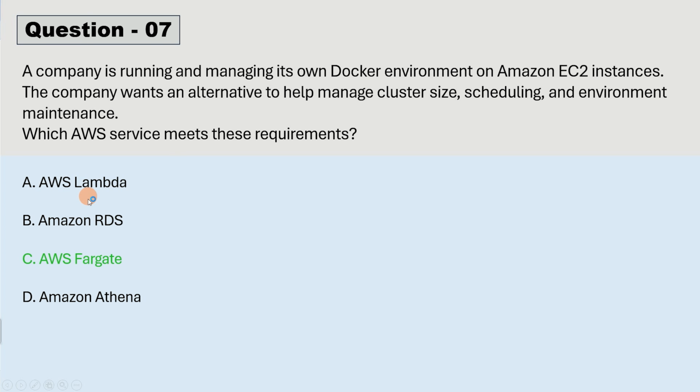AWS Lambda is also serverless, but that will not be helpful in case of Docker environment. RDS is altogether a different thing. Athena is for querying S3, so that is also not a helpful answer here. So option C, AWS Fargate, is correct.